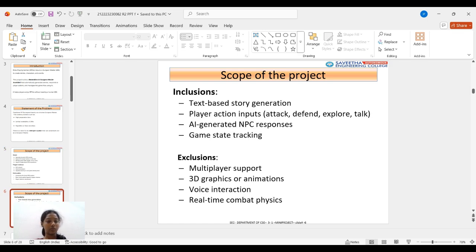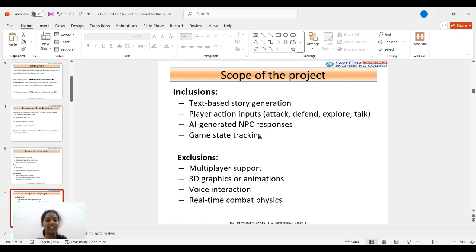Inclusions and exclusions. Inclusions: text-based story generation, player actions like attack, defend, explore and talk, AI-generated NPC responses, tracking player health, score and level. Exclusions are multiplayer support, 3D graphics or animation, voice interaction, and real-time combat physics.